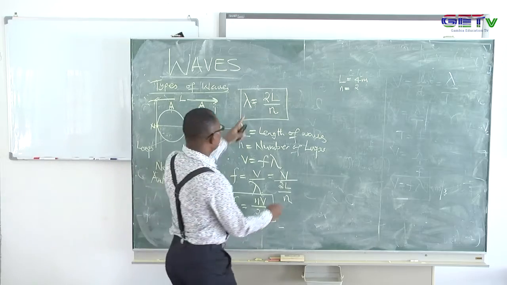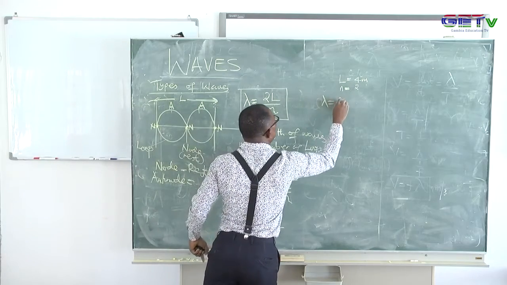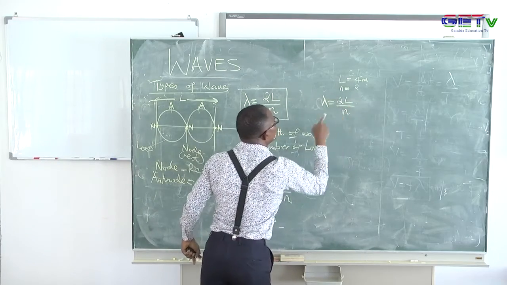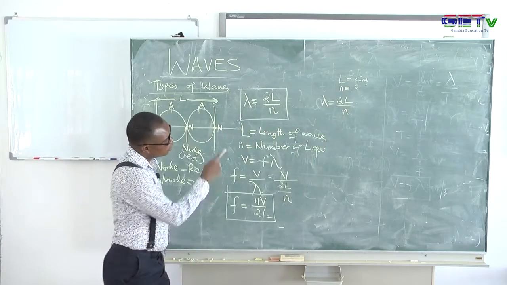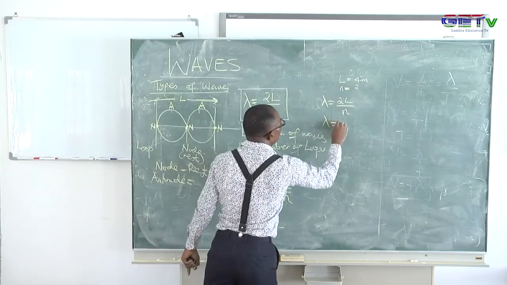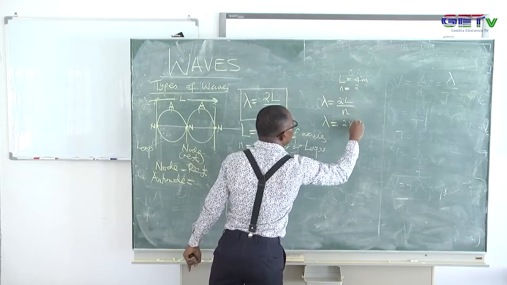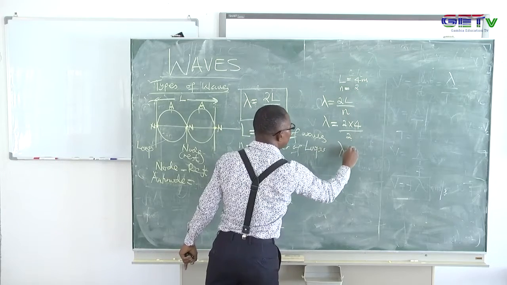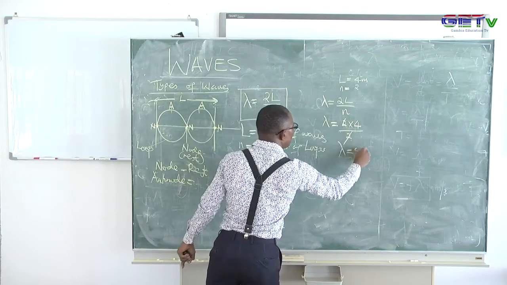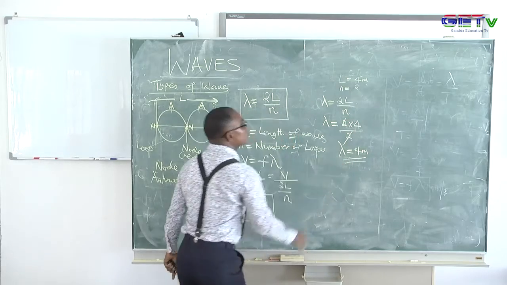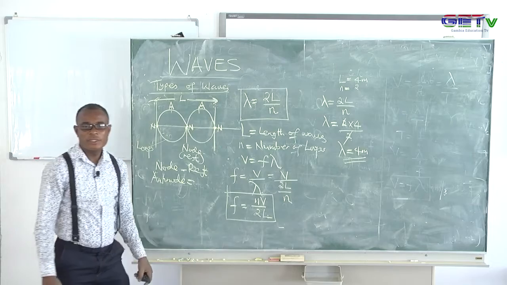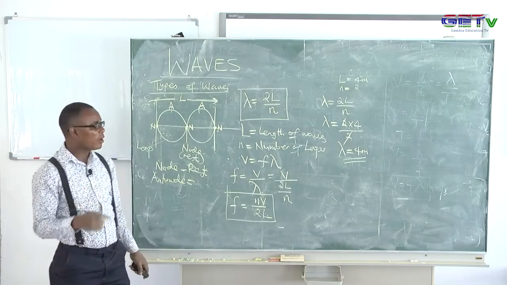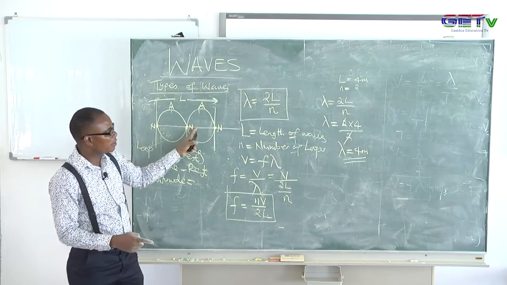So I can find the wavelength, which is related by 2L all over N. Remember this formula as I'm moving up. So this wavelength is going to be 2 times the length, which is 4, divided by N, which is 2. So we'll have lambda equals 4 meters. So there's a link between them. N is the number of loops, and remember the 2 came in because there are 2 loops.